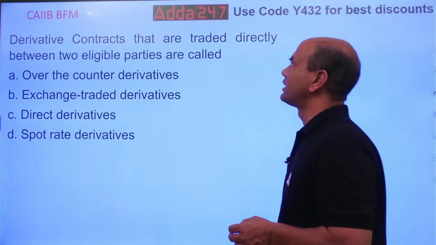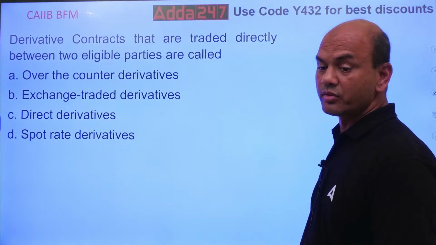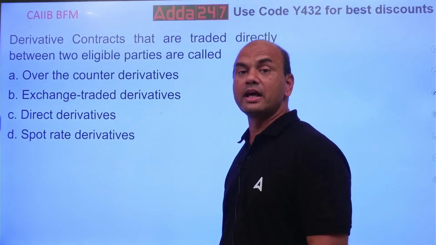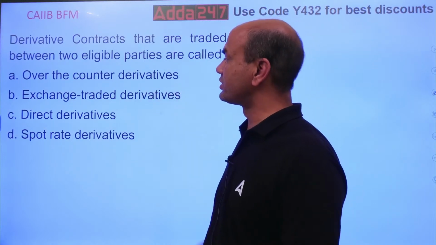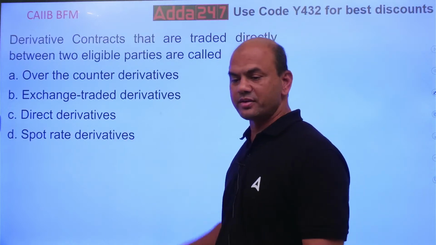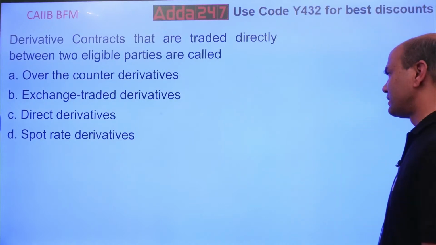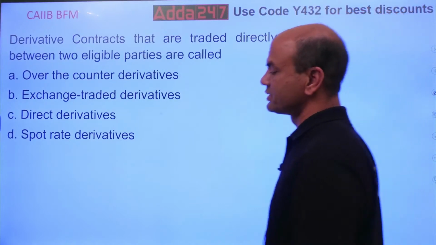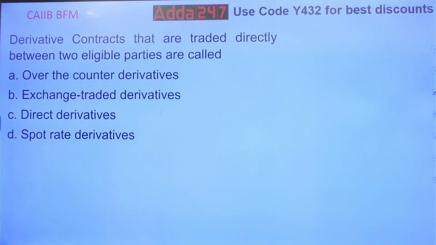Derivative contracts that are traded directly between two eligible parties are called. Now, which derivative contracts are traded directly between the two parties? Over-the-counter derivatives, exchange traded derivatives, direct derivatives, and spot rate derivatives. Think. Which of the derivatives are actively traded between only two parties?